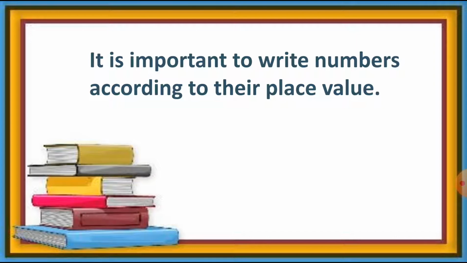So now you must know the place value of each digit. According to their place value, we put the right digit in the right column. Let's start with some examples, and then we will solve the textbook exercise.